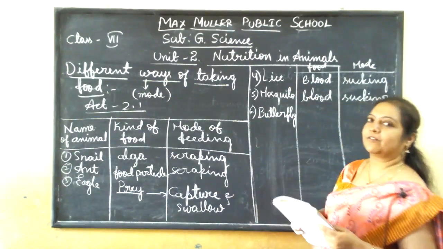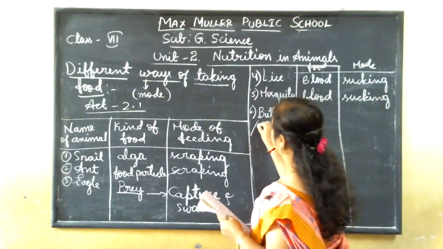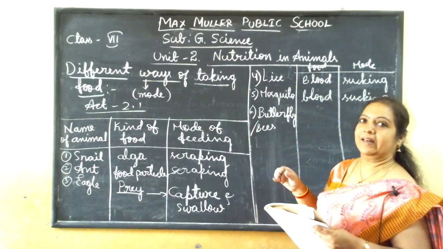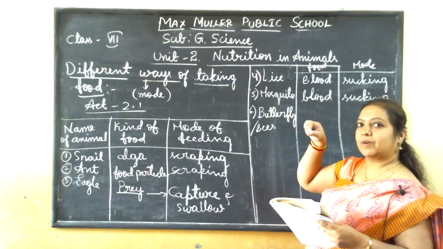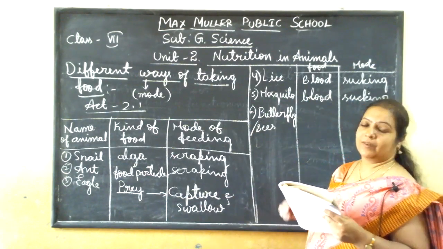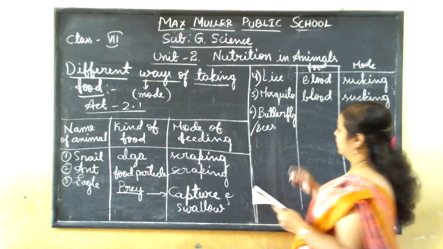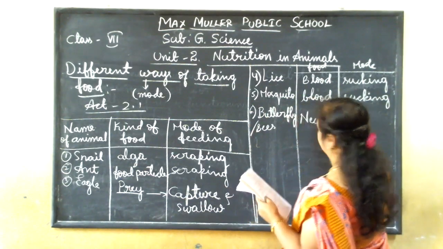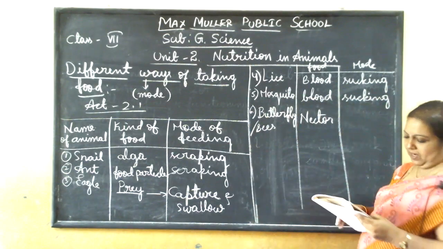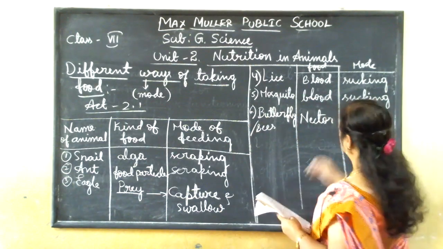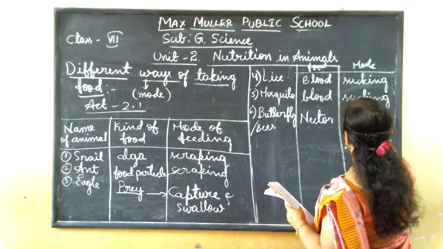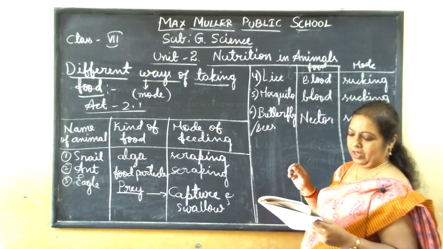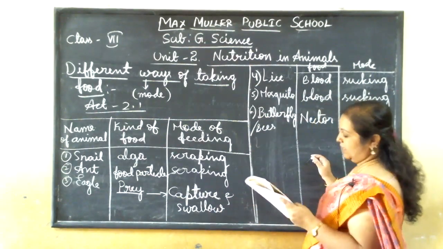Butterflies, it may be bees, are moving around the flower and sucking from the flower the juicy part, that we call nectar. So it is sucking nectar from the flower. Or one more word is given here in your textbook, that is siphoning.